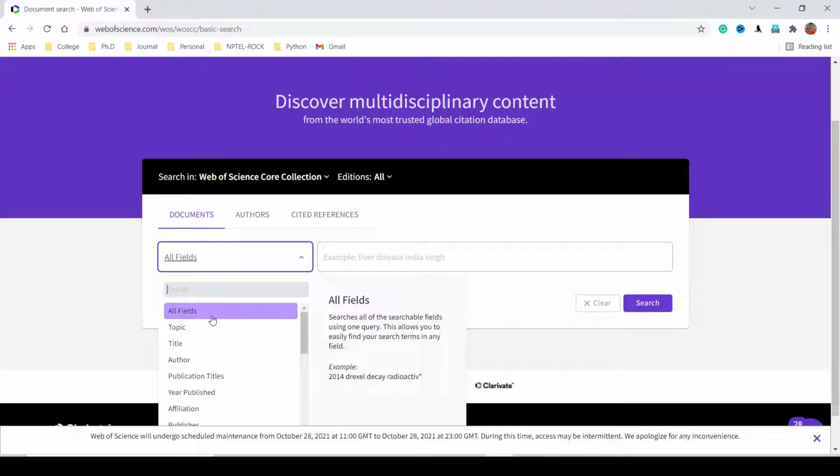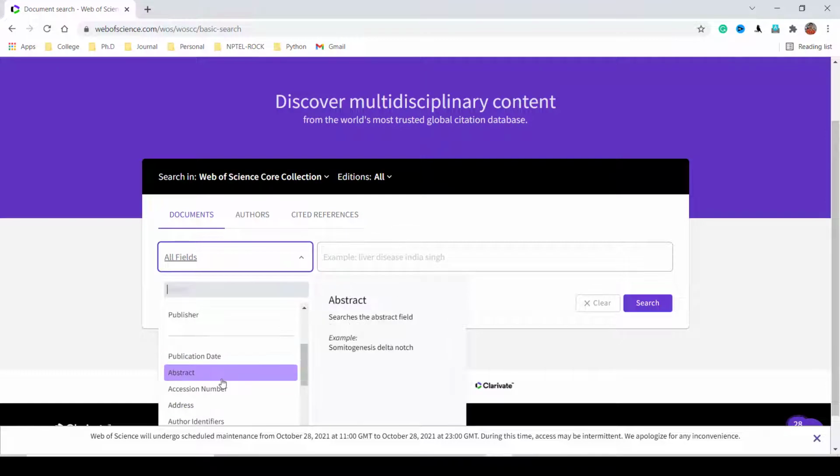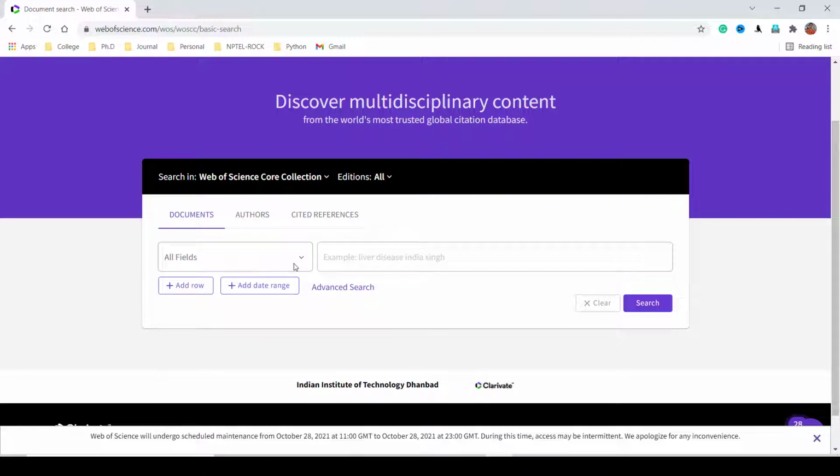If you type the topic, title, author, publication title, years, affiliation, there are many options you can choose as per your requirement. Okay, in this case I will just select all fields.